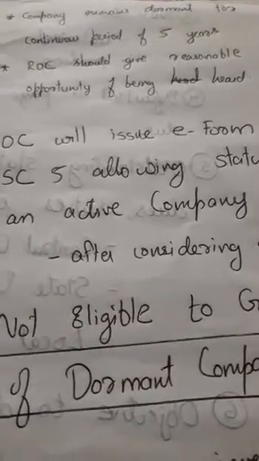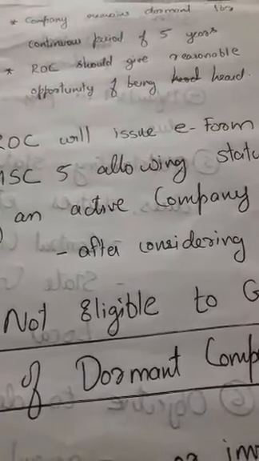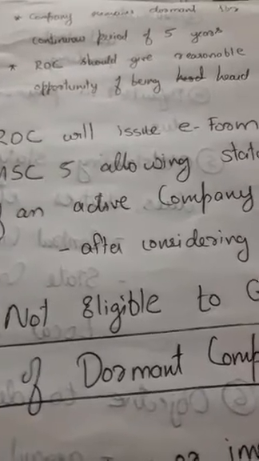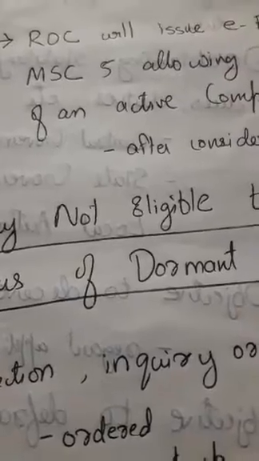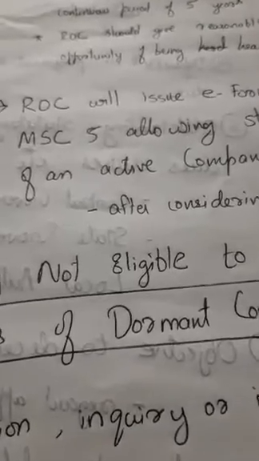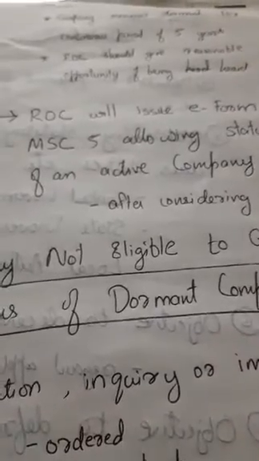Also, there is a point. A company remains dormant for a continuous period of 5 years and the ROC is giving reasonable opportunity of being heard to the company. After giving such reasonable opportunity, the registrar of companies can strike the name of the dormant company from the register of dormant companies, if the company is not complying with any provisions or is not giving proper explanations regarding the matters concerned.